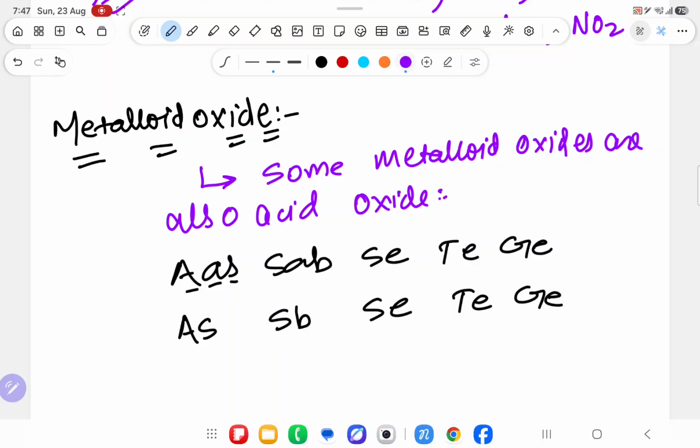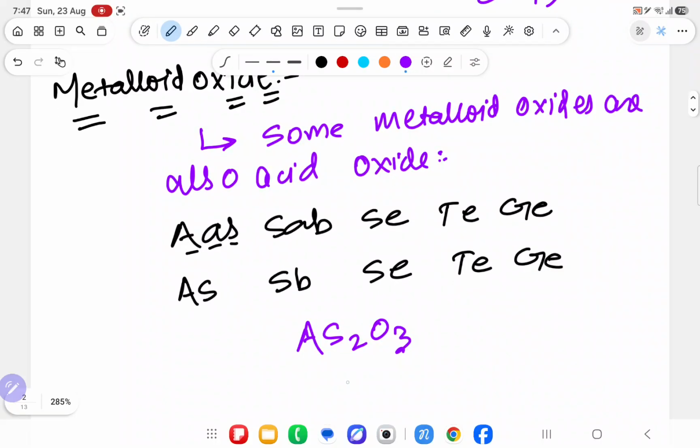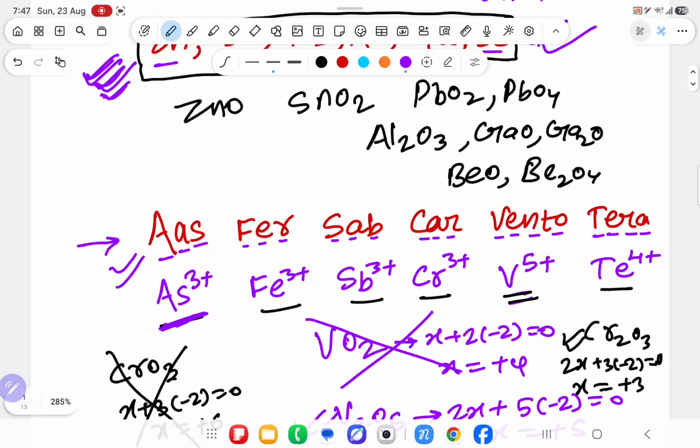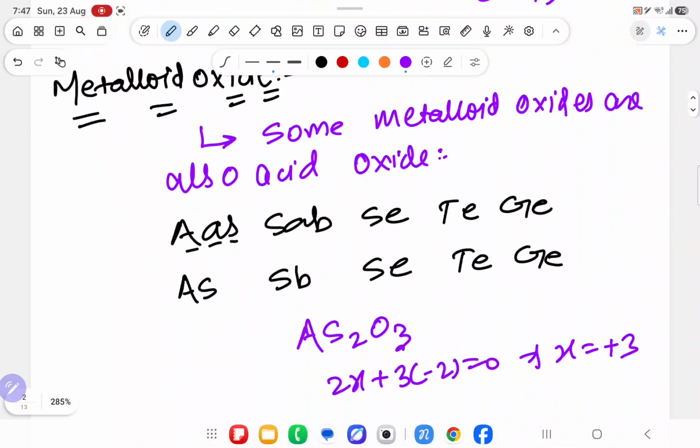Suppose someone writes As2O3 and says this is acidic oxide, you will say no. Why? Because 2x plus 3 into minus 2 is 0, so x is plus 3, and arsenic with plus 3 is already amphoteric oxide, so it will not come as acidic oxide.